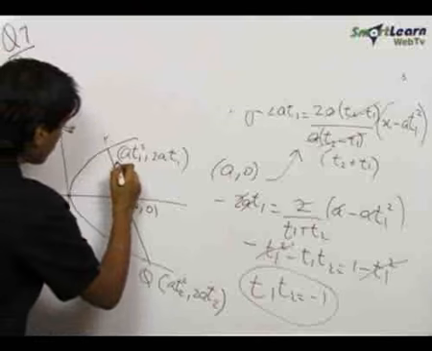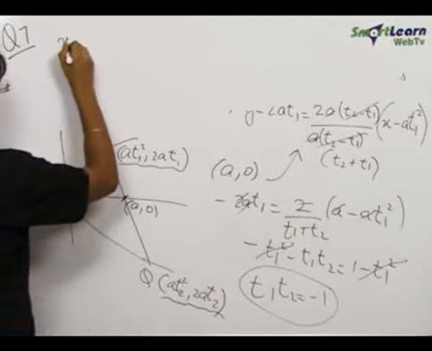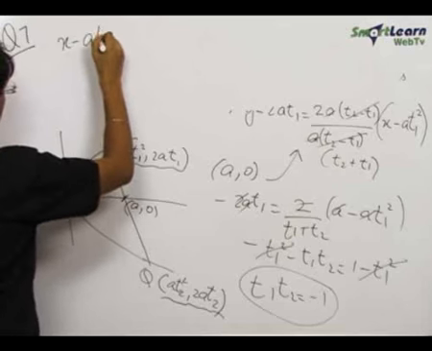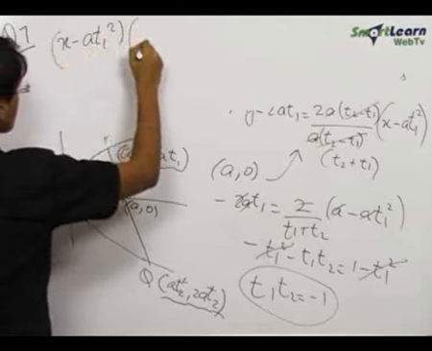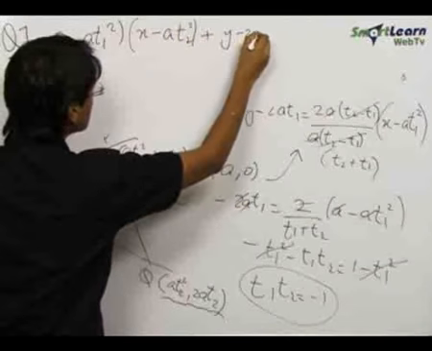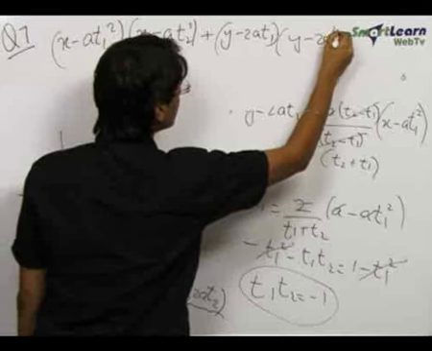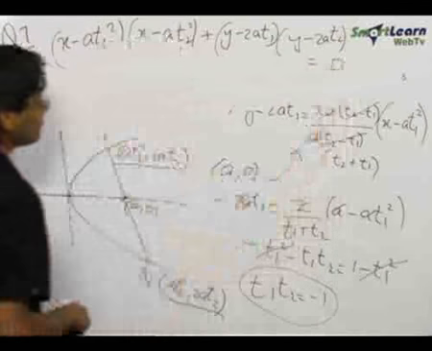Hence these are the two extreme endpoints of the diameter. Hence the equation of circle is x minus at1 square into x minus at2 square plus y minus 2at1 into y minus 2at2 is equal to 0.